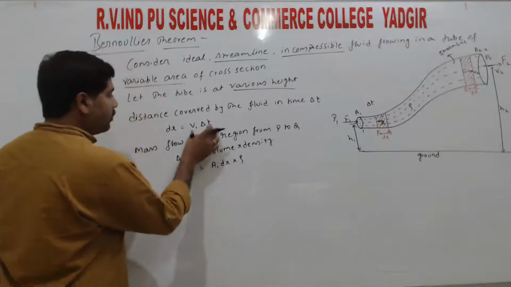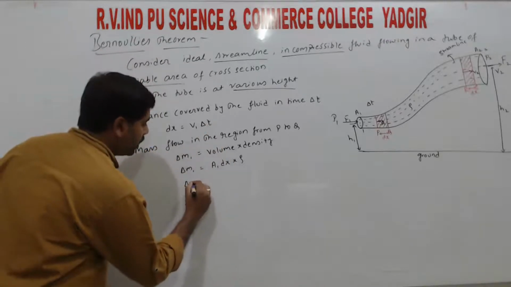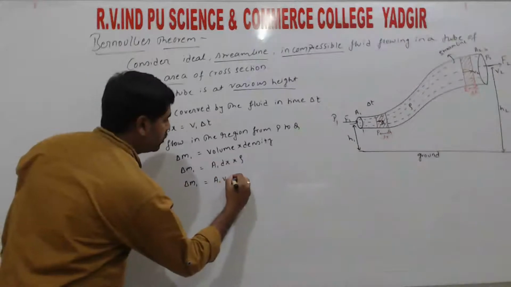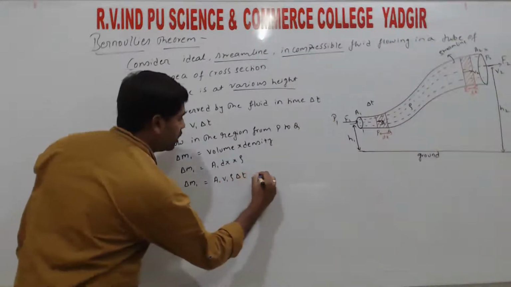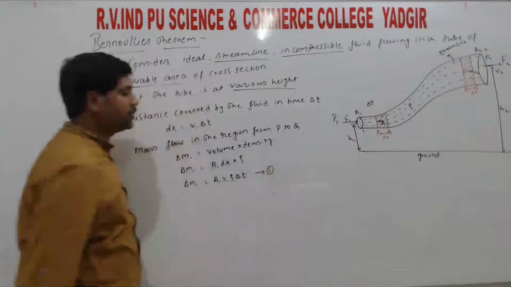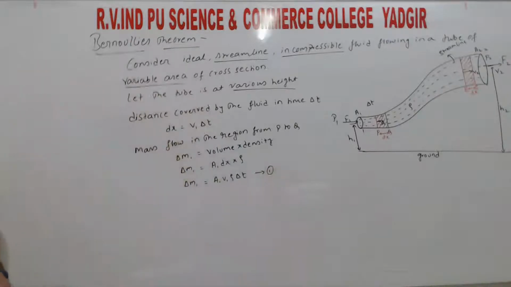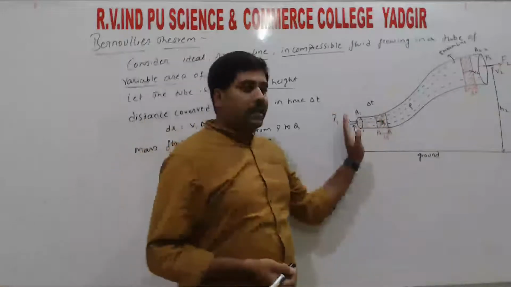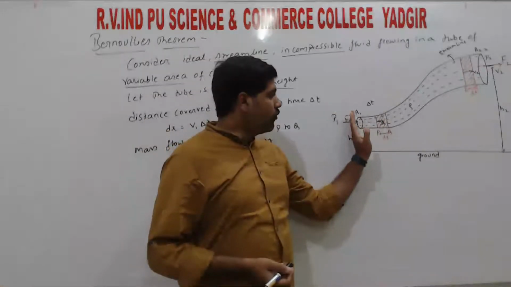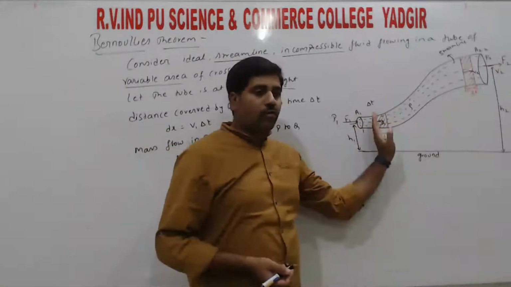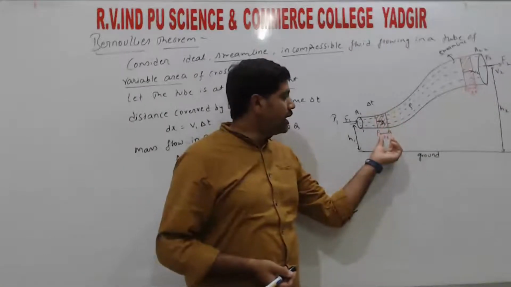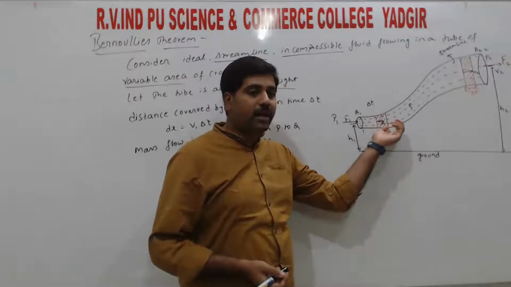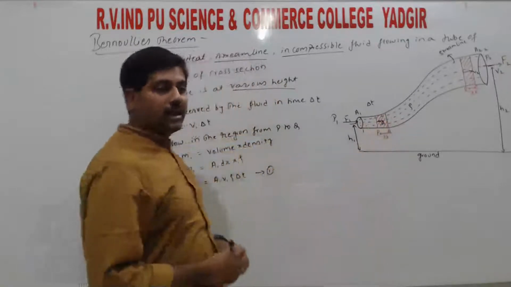So for dx we have the value. Delta m1 is equal to a1 v1 rho into delta t. This is the first relation, right? The mass moves because of the force. Due to the force the mass is moving and it covers a distance, right? Force is there, distance is there, both in the same direction, so hence work is done, right?